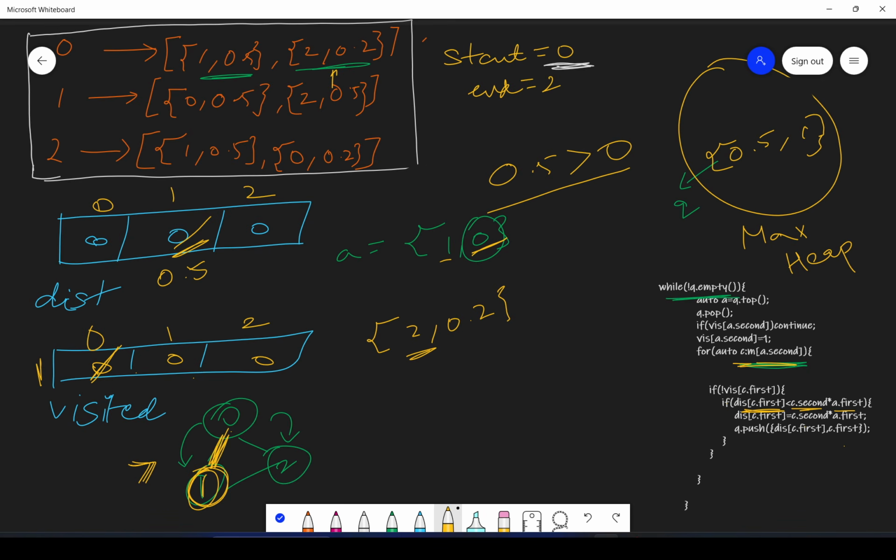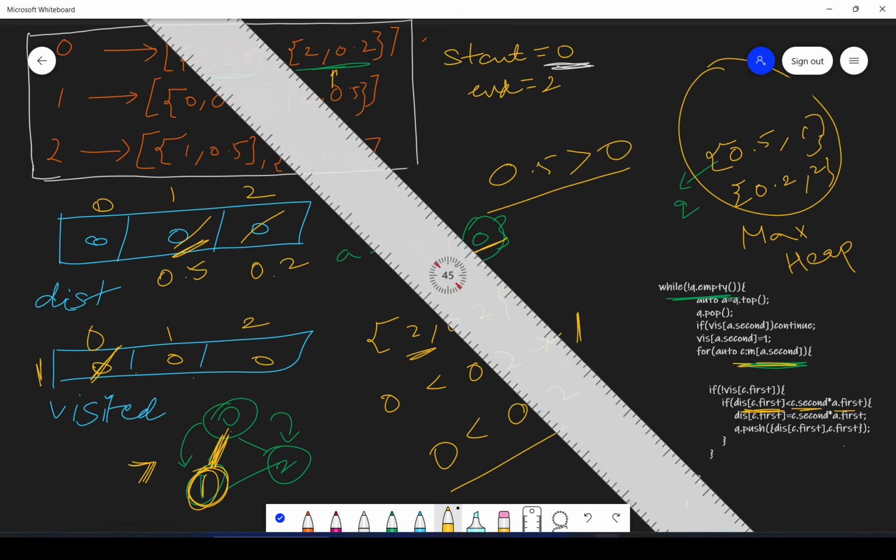So distance of 2, which is 0, right? This is 0. Is it less than C dot second, C 0.2 into A dot first? A is what? 1, right? So 0.2 is greater than 0, yes, right? So we will update. So here C dot first, you will update here 0.2, and also you will push it in the heap here. So this will be 2.